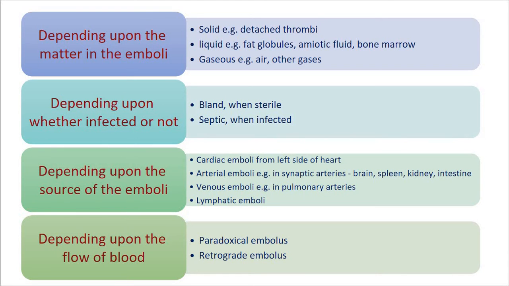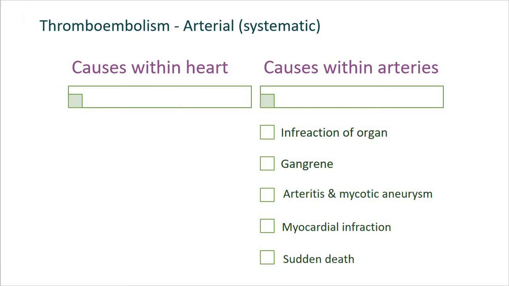Now the next point is thromboembolism, arterial as well as systemic thromboembolism. What is meant by thromboembolism? A detached thrombus, or a part of a thrombus, constitutes the most common type of embolism.